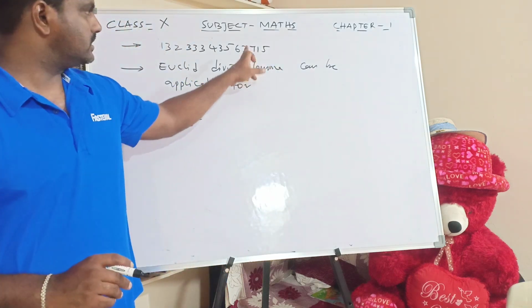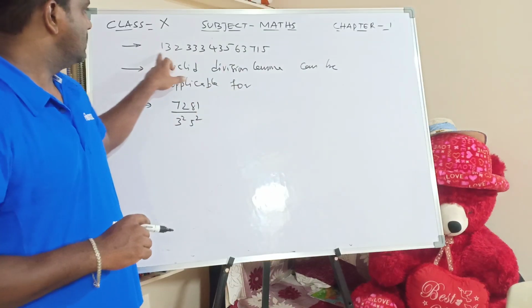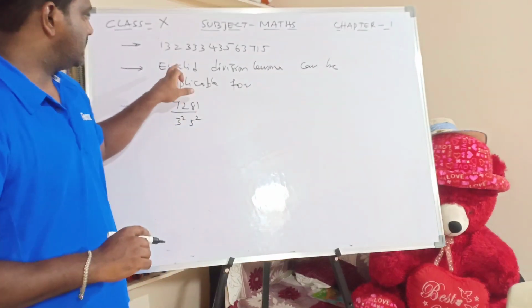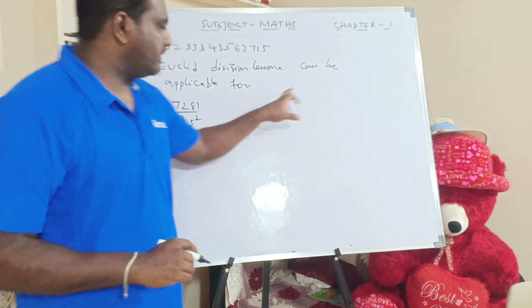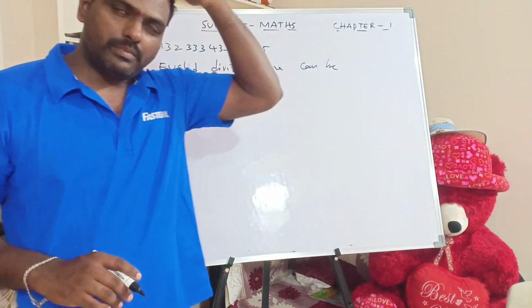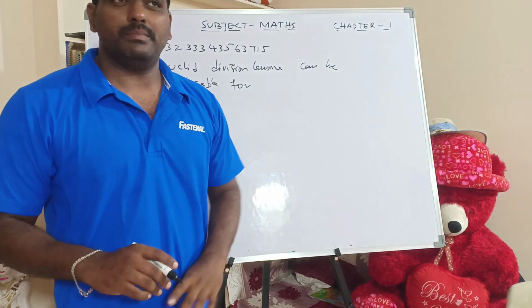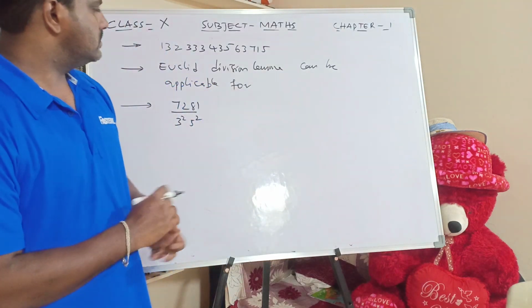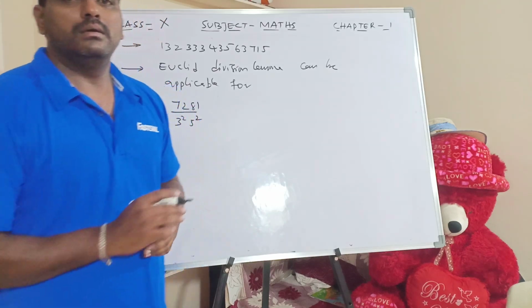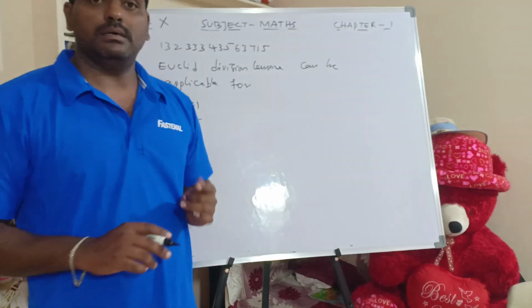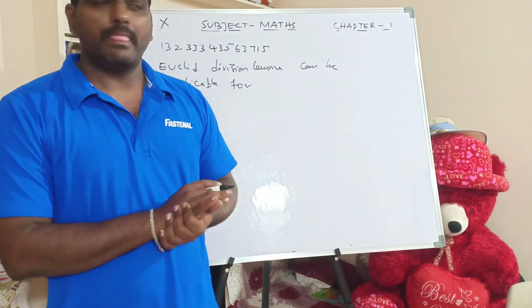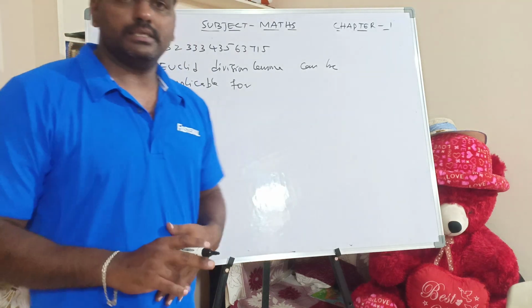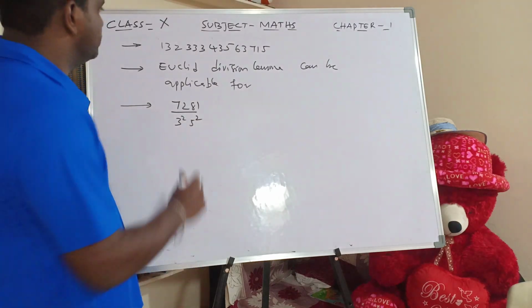These two are logical questions I have given. The first question: a big number is given, it's a composite number, why do we say so? And the second: Euclid's division lemma can be applicable for, I have given four options, positive integers, real numbers and whole numbers. Many simply copied. Only one or two students wrote in a proper manner. So now in this class, before going to the session, I would like to clarify these questions.